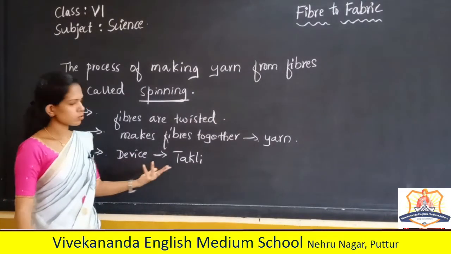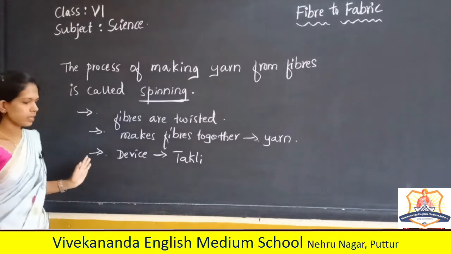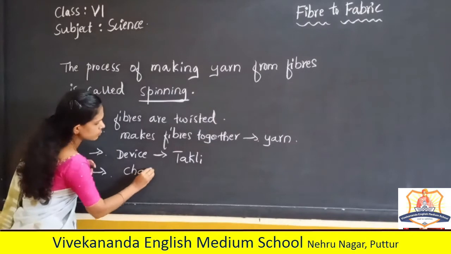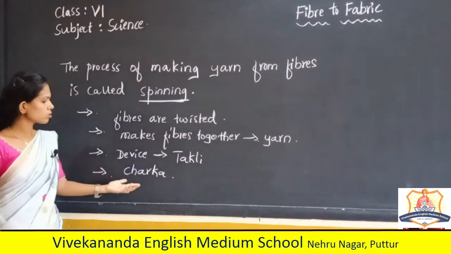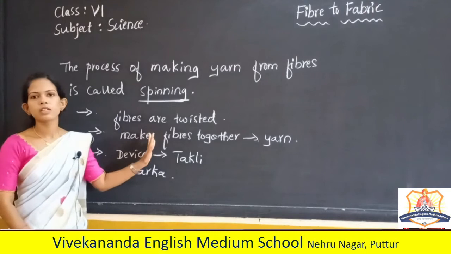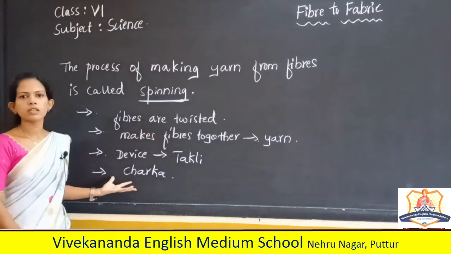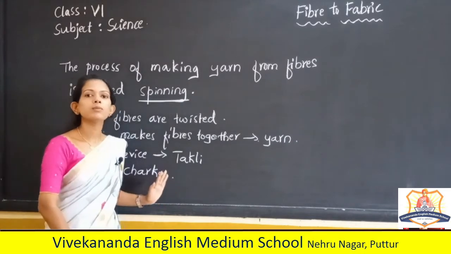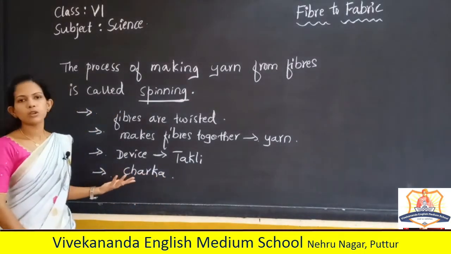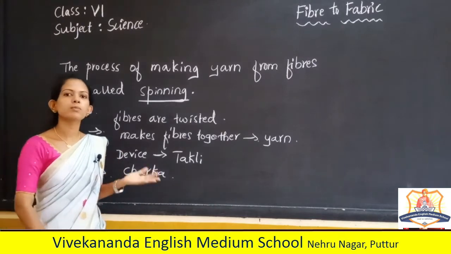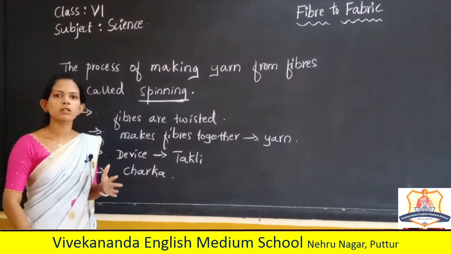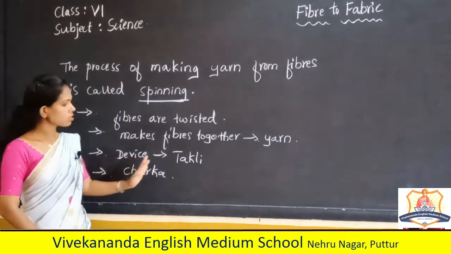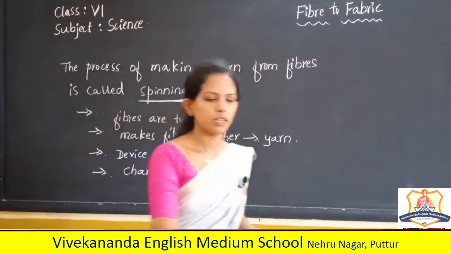Another device used for spinning is the charkha. This charkha was used by Mahatma Gandhi ji during the Independence movement. Mahatma Gandhi encouraged the people to wear khadi clothes and not to wear British clothes. So these are the devices used for spinning.